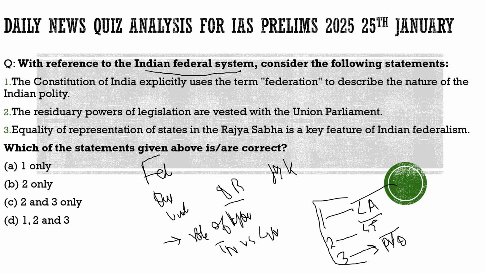Then another concern with respect to the governor was the case of a hung assembly, where it is alleged that the governor will try to choose the government of the political party which is also in the center. So there are chances that the governor is misusing this position with respect to a hung assembly.